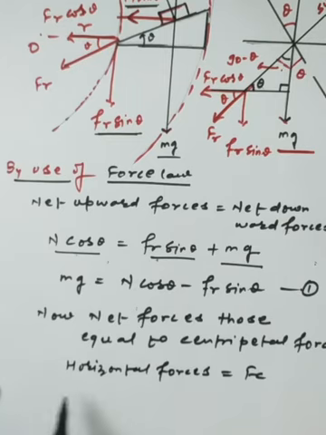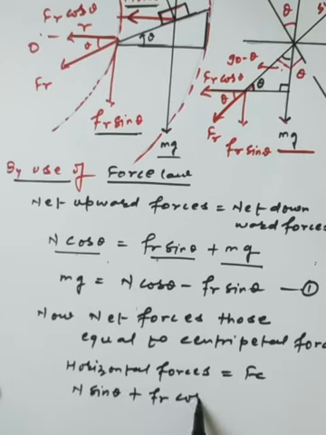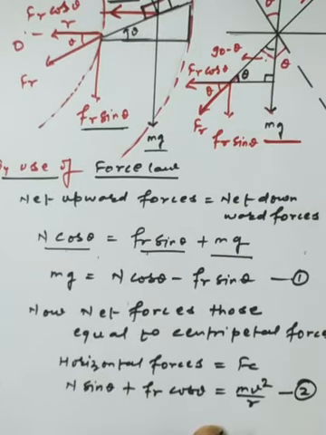Here we can easily pick them up: N sin theta plus fr cos theta is equal to mv square upon r. So this is the basic equation number 2.